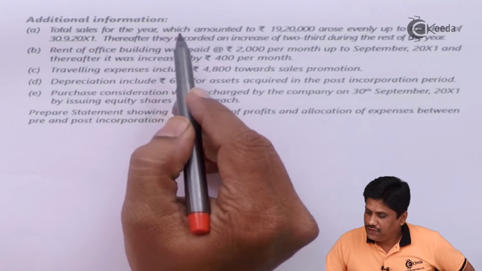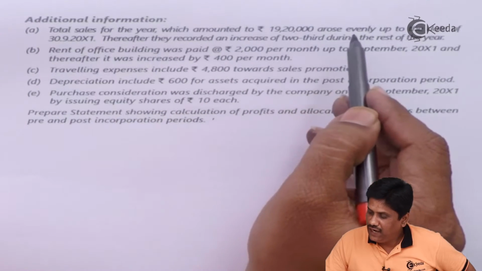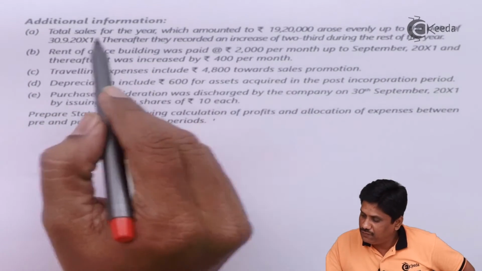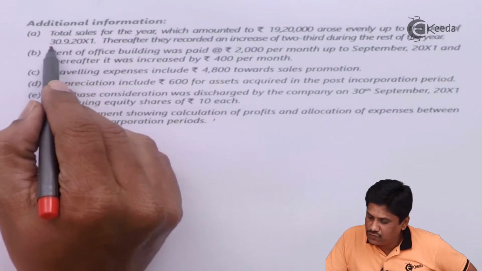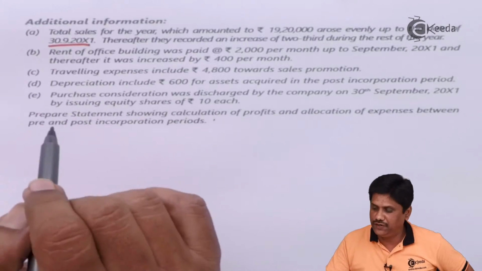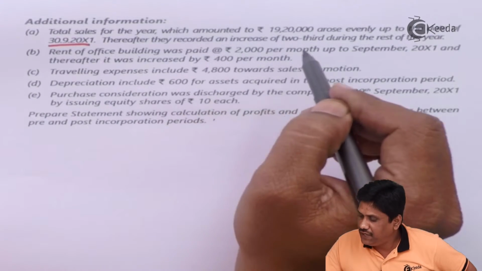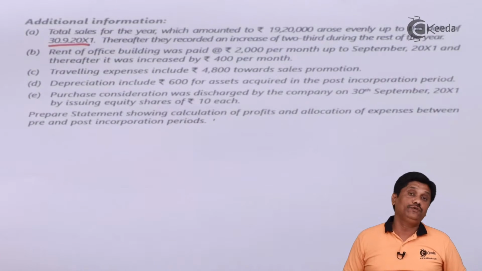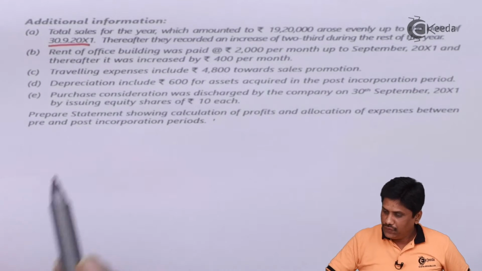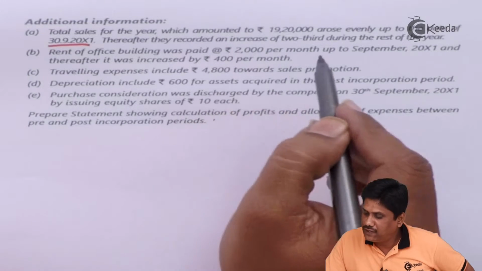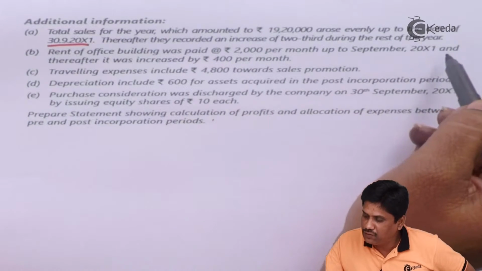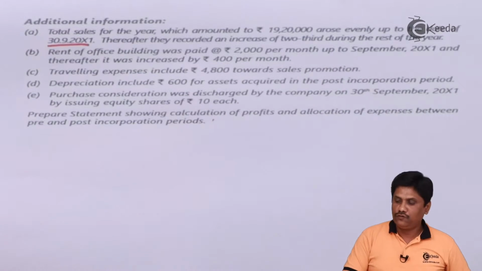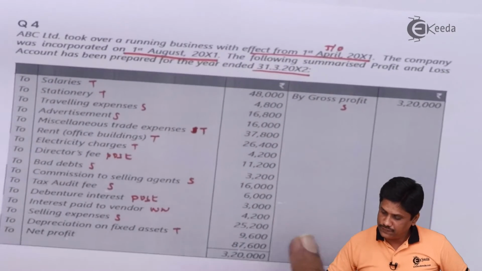Total sales for the year, which amounted to rupees 19,20,000, arose evenly up to the date of 30th September x1. That means monthly sales were constant. Thereafter, they recorded an increase of 2/3 during the rest of the year. This will help you to work out the sales ratio. Rent of the office building was paid 2,000 per month up to September 2000x1. Thereafter, it increased by rupees 400 per month. So for rent, we will have a working note.